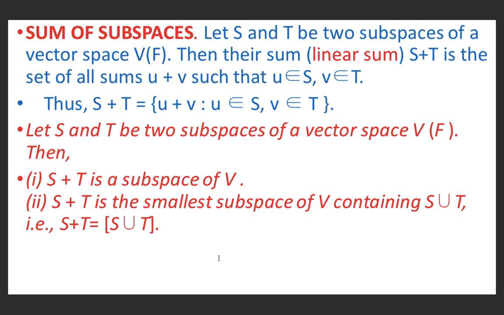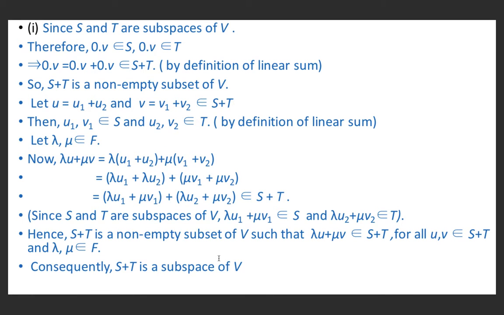Let S and T be two subspaces of a vector space V(F). Then number 1, S plus T is a subspace of V. Number 2, S plus T is the smallest subspace of V containing S union T. Let's prove this result. Let S and T be subspaces of V. Therefore, 0 vector belongs to S and 0 vector belongs to T. And this implies 0 is equal to 0 plus 0, and this belongs to S plus T by definition of linear sum. So S plus T is a non-empty subset of V.